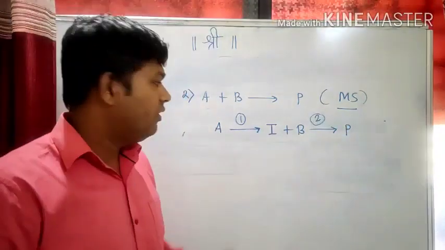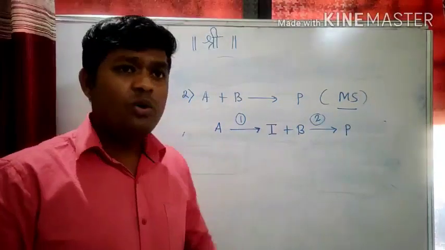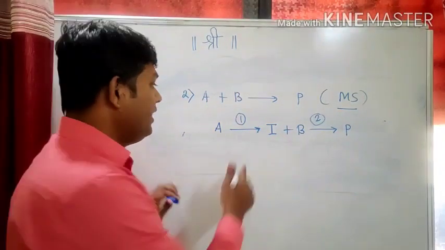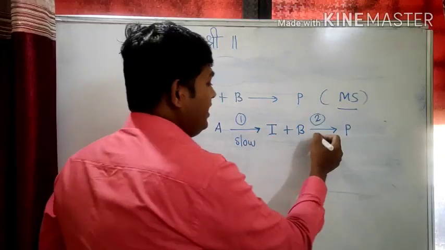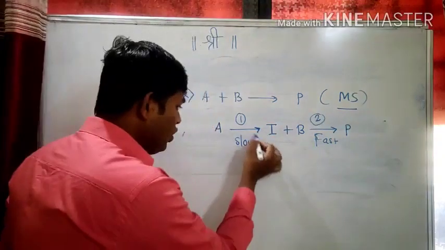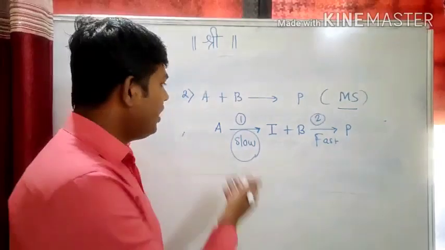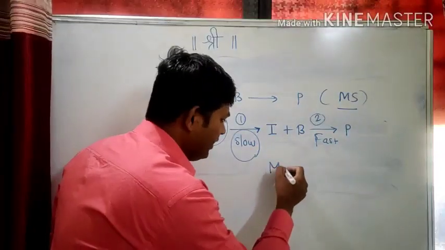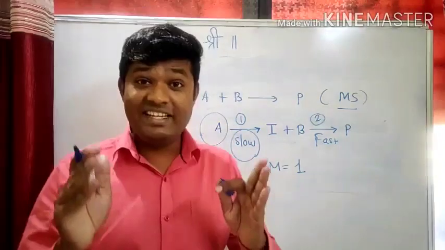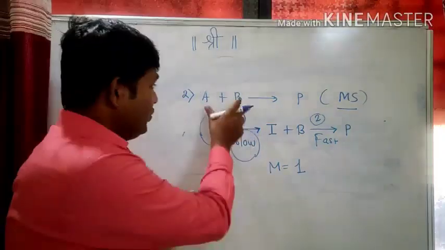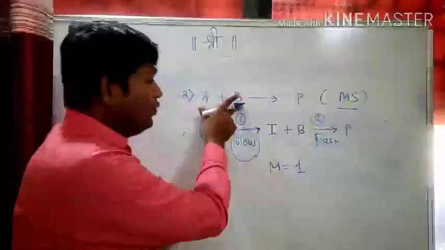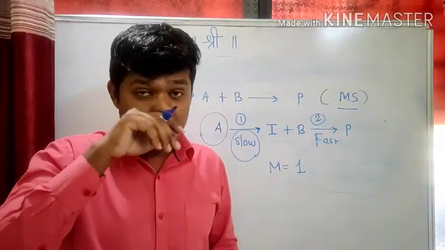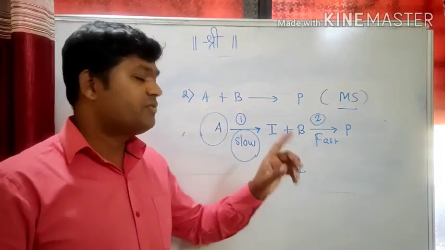In the first step, what has happened? A is converted into an intermediate, and that intermediate reacts with the second molecule B to form the product P. And if this is the slow step and this is the fast step, look here: in the slow step, how many molecules are involved? There is only one molecule, that is A. So one molecule is involved. It means that the molecularity of the reaction is 1. Molecularity cannot be 2, because 2 molecules are not involved in the slow step. You have to see how many molecules are involved in the slow step, and 1 molecule is involved in the slow step, so molecularity is 1.